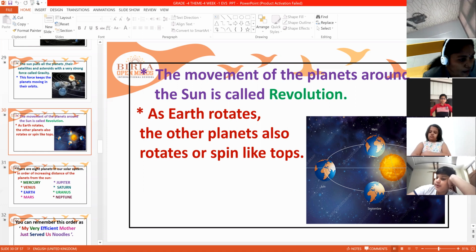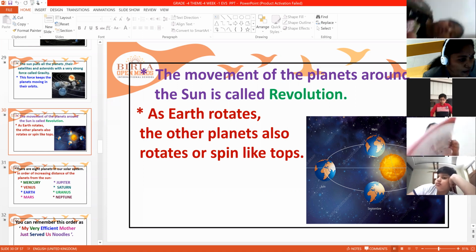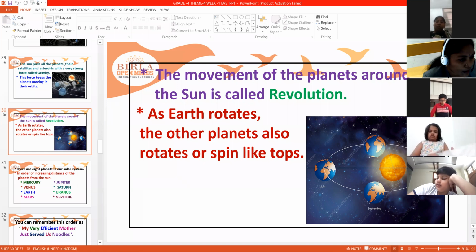Last year I explained this to you. Do you remember? I made one student stand in the middle and the other students move around themselves, and they move on their own. Same like that, the sun will be in the middle, and Earth and all the planets will be moving around the sun in a fixed orbit. So moving around their own axis is called rotation, and moving around the sun is called revolution.